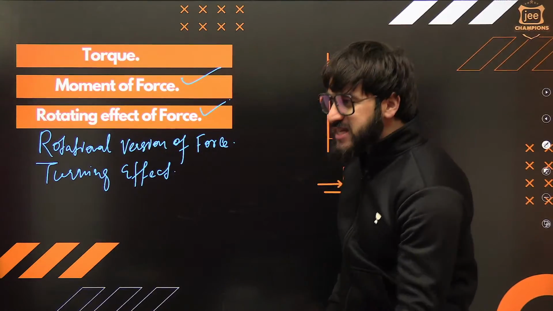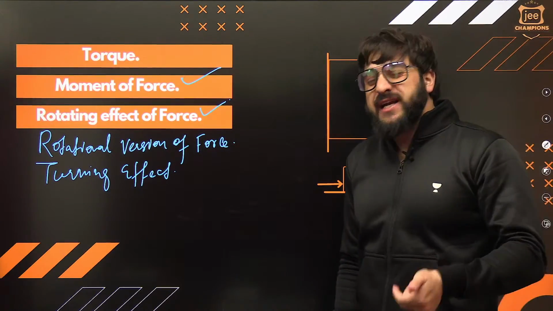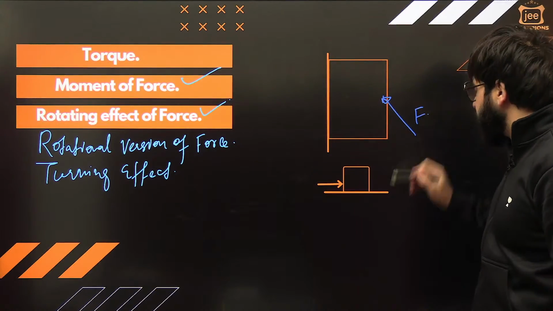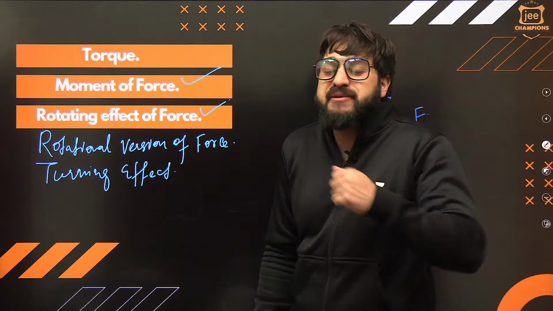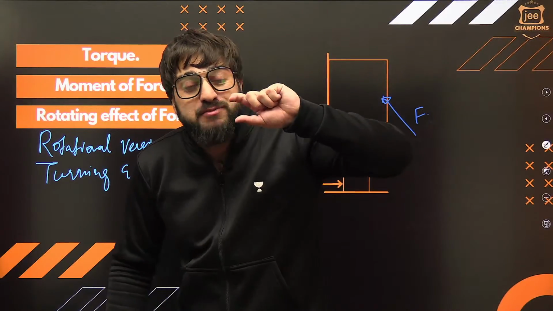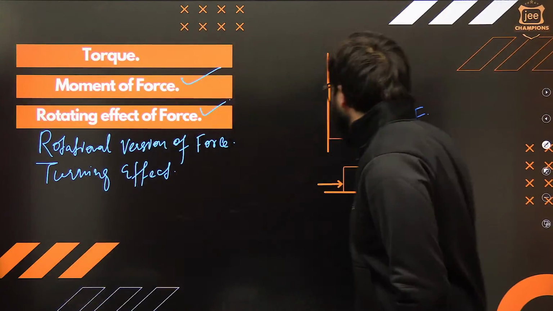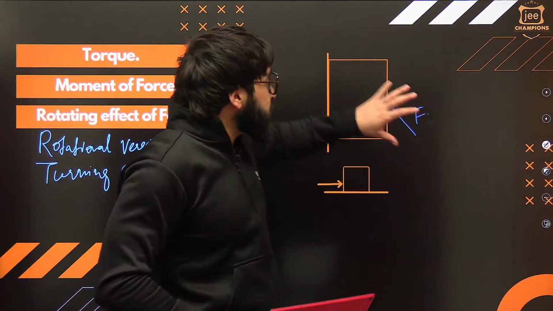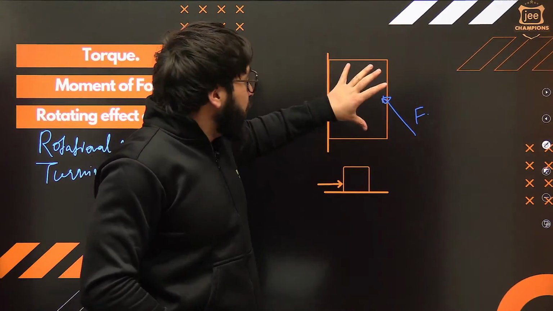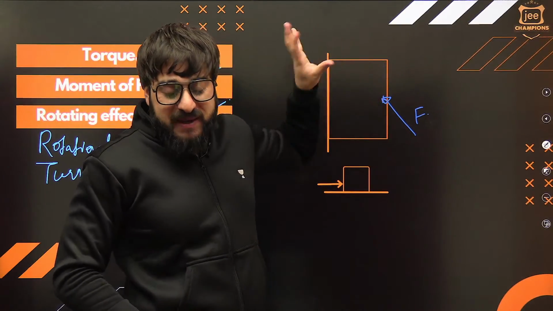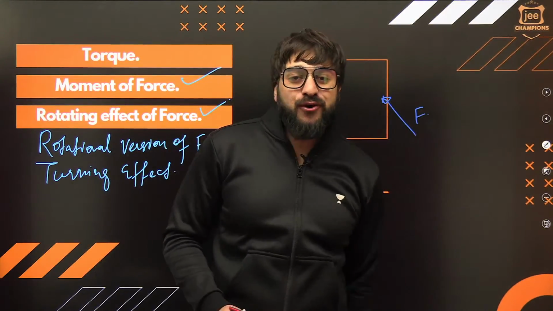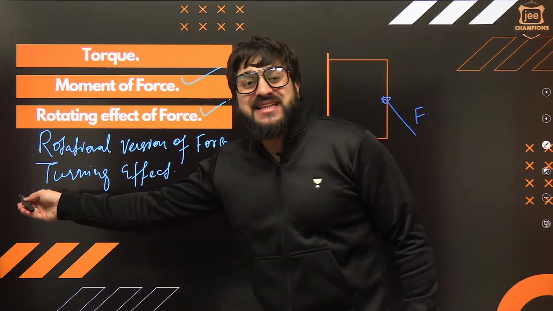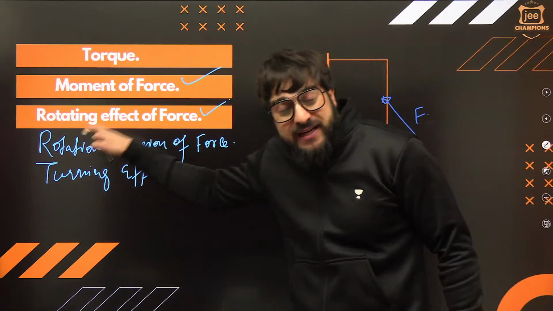Now, you will say, sir, this door is rotating because of what? Because of the force you are applying. I'm saying no, this is not rotating because of this force. It is rotating because of some other quantity. We say this rotating effect, this turning effect on this door is being produced by some other quantity. That quantity is what we call the torque. Or you simply say, this torque is nothing but a turning effect, a rotating effect.